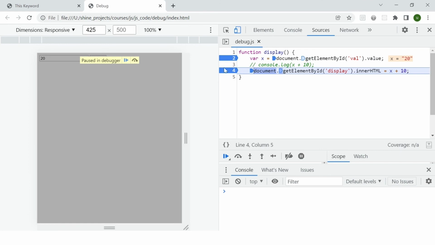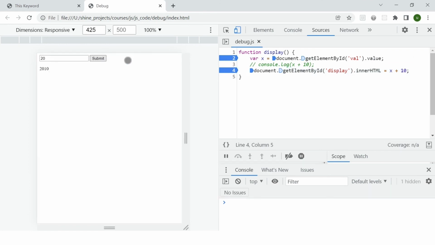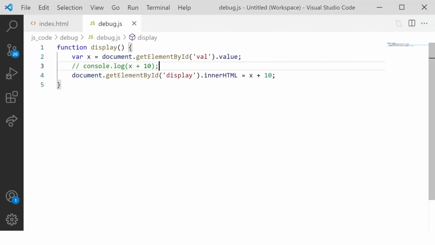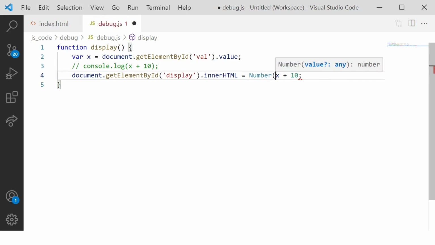So right now there were two lines only, so it will go to the same line in this case. Now if I continue this, I will get this 20. Now I got that the problem was actually with this value, which is turning out to be a string value. So I will simply come to my code. I will just type convert it because we know the concept of type conversion now.